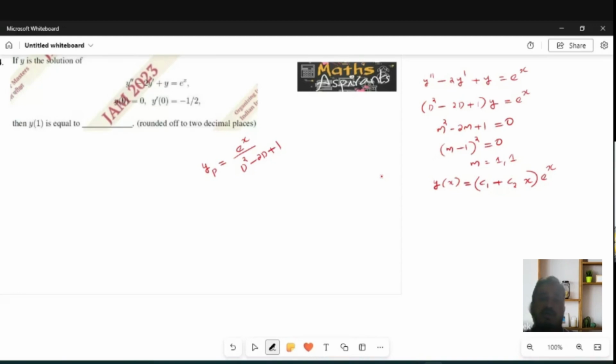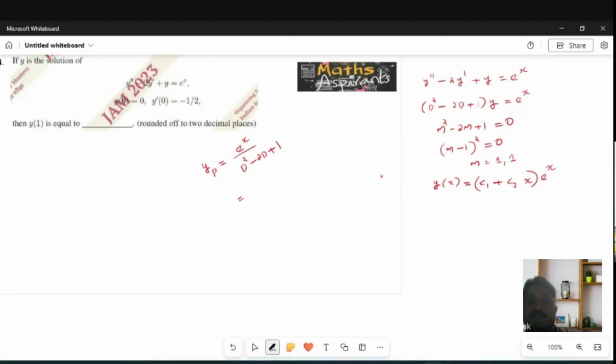Whenever e raised to ax is coming, you just substitute the value of a in the differential operator. So what will we have here? D square minus 2D plus 1, with a the value, e raised to ax. Here a is equal to 1. So 1 square minus 2 plus 1, that is 2 minus 2, becomes 0.